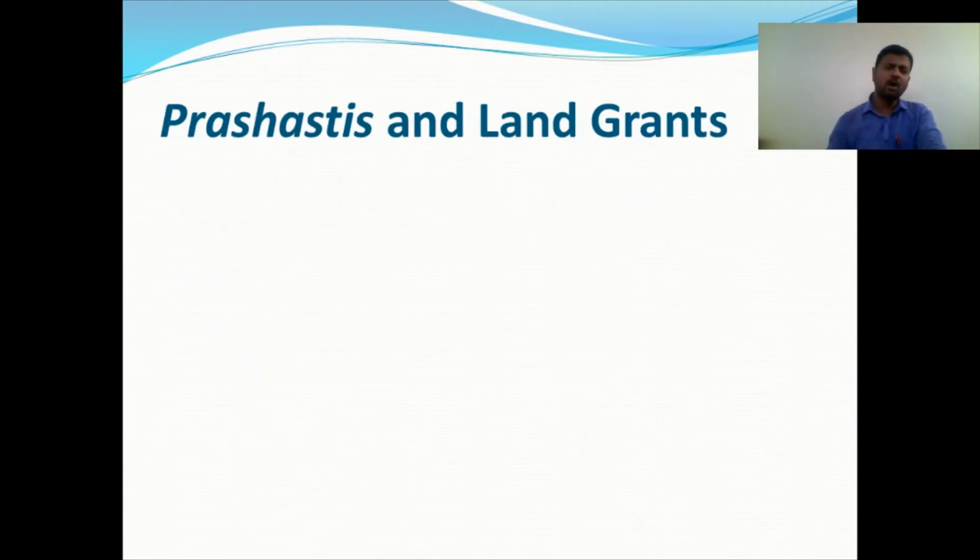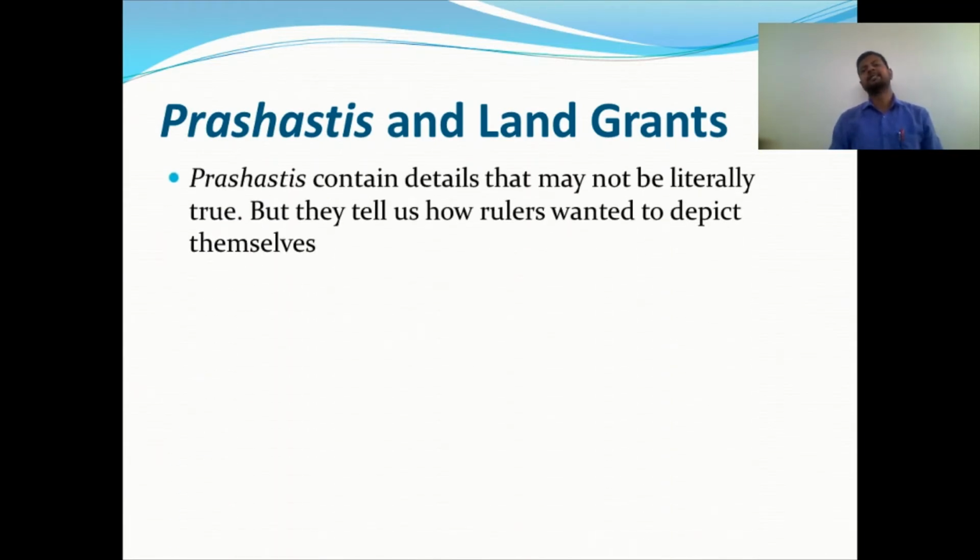Okay, now I am going to tell you about the prashastis and land grants. What is prashasti? What are land grants? Let's understand. Prashastis contain details that may not be literally true, because they are in favor of the king. For example, if I am a king, I want to hear the goodness, the positive things about me instead of the negative.